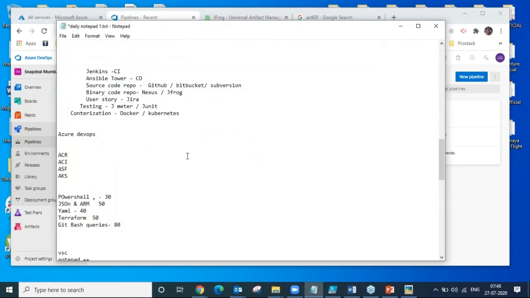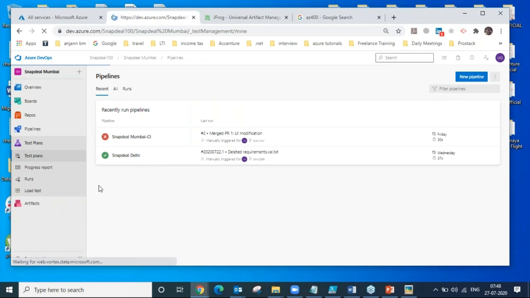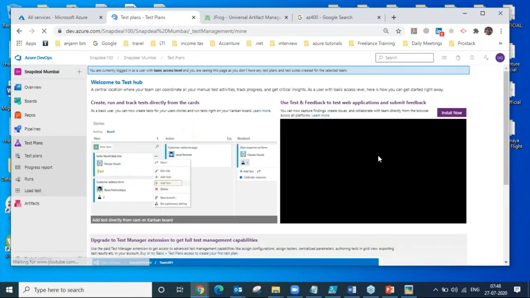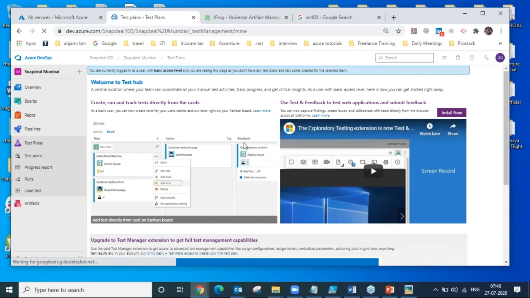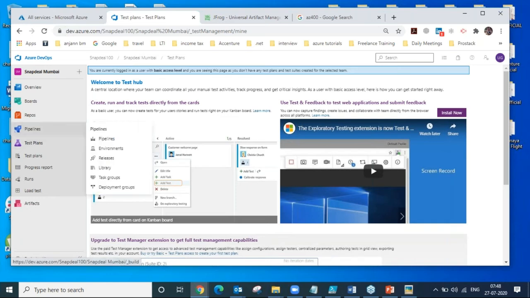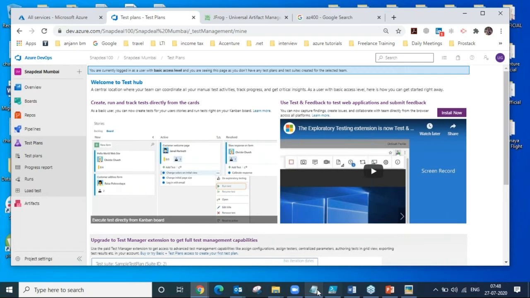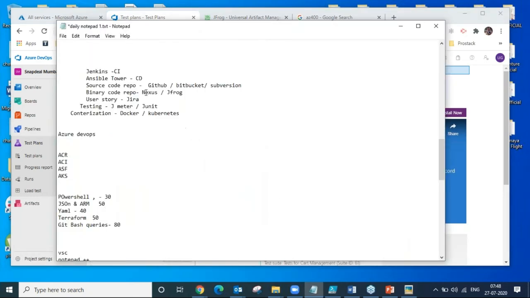Yeah, so after that, why go for JMeter and JUnit testing when we have our own test plans? The testing team can write the test plans over here, and after that the test plans can be included into the pipelines, into the build and the release pipelines, and the test can be executed. Okay, so yeah, this is done, this is done, this is done.